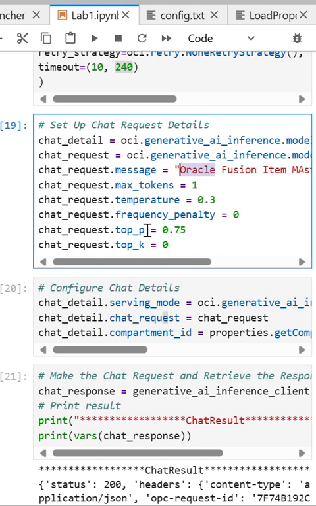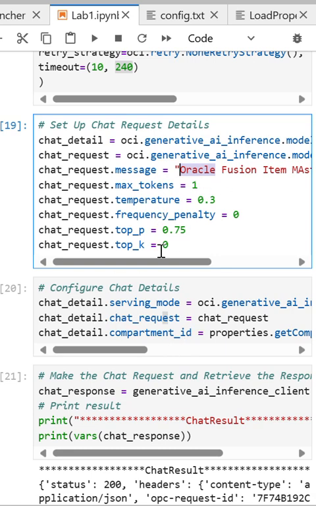Top P and top K are the selection methods, and we know that this is the probability on the top 75, that means it's going to select from the top maybe 75%, and then it will choose the first one. Top K is also a probability, which will be how much match, and the top matches will be part of the result.